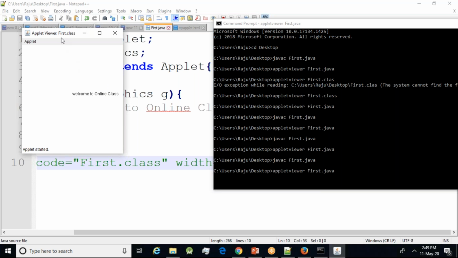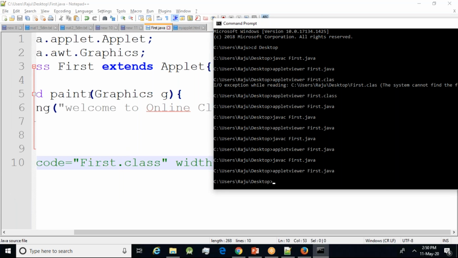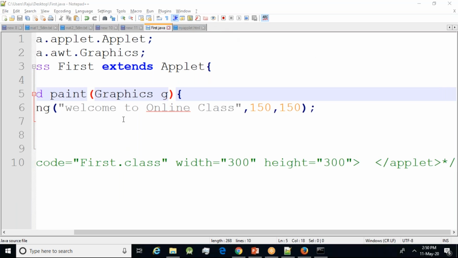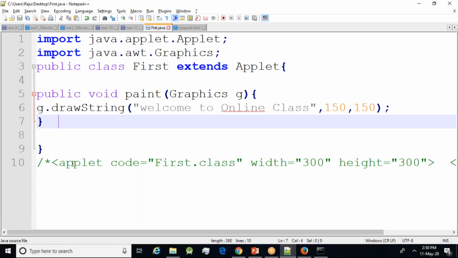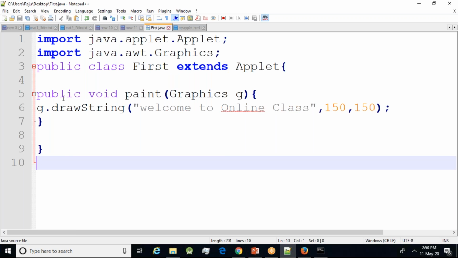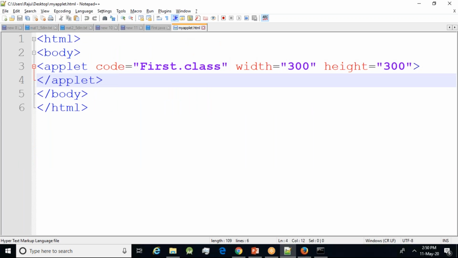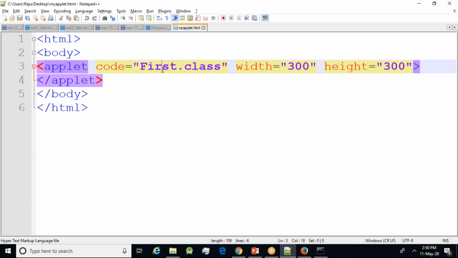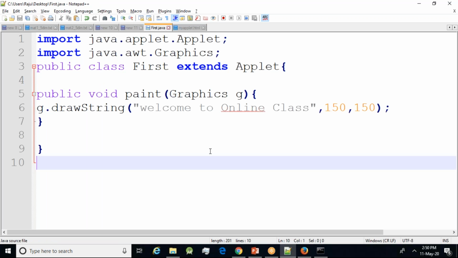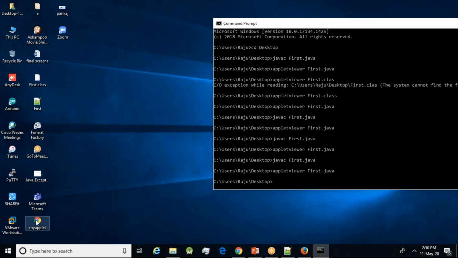And how will you do it in the second way? The second way is we just need to create one. This part is not required. Even if it is there, no problem. If you have not written this, also no problem. In the second method, we need to create an extra file called myapplet.html. There you need to include first.class. You need to compile first.java, and the second is double click on it. That's all. When you double click on it, you will be able to see it.